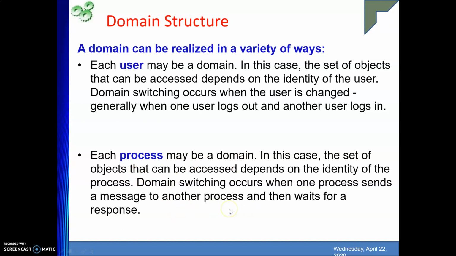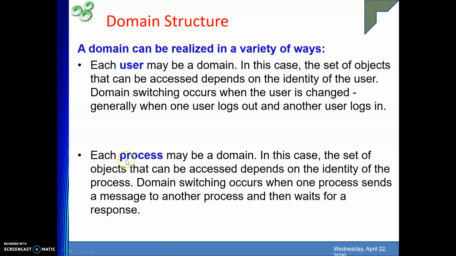Basically we know that in the system there are two types of processes. One is user process, another is kernel process. The user process is right now executing, and in that user process, it has made a system call. As soon as it makes a system call, there will be switching to the kernel process, because the system call will be executed by the operating system. So domain switching occurs from the user process to another process, the kernel process, when one process sends a message to another process and then waits for a response. This part is also clear.